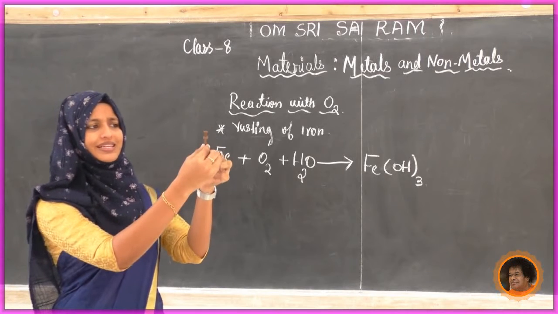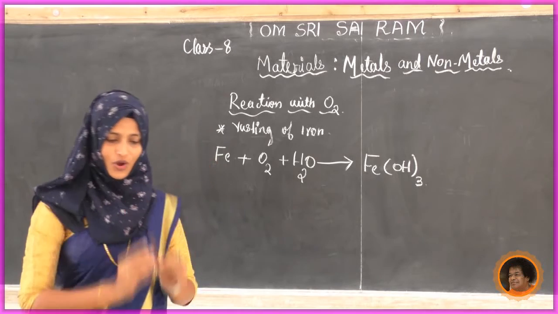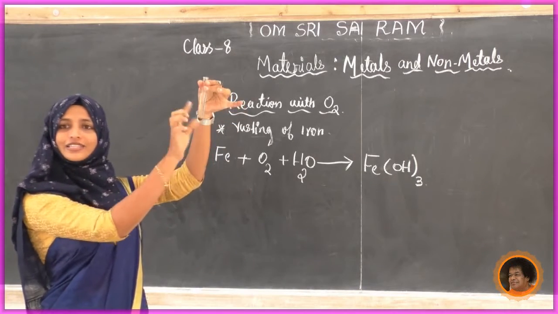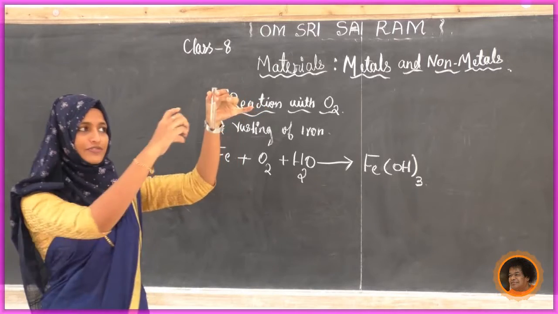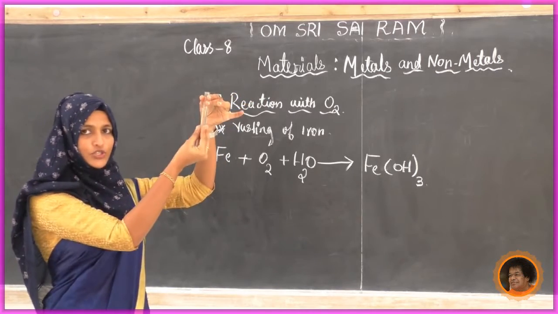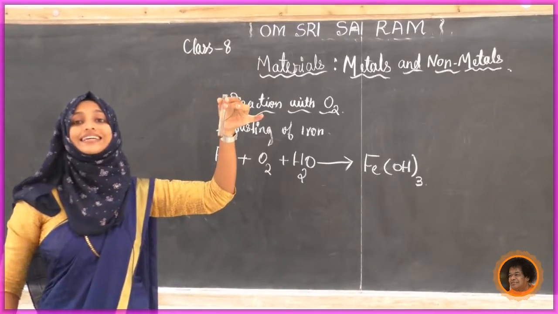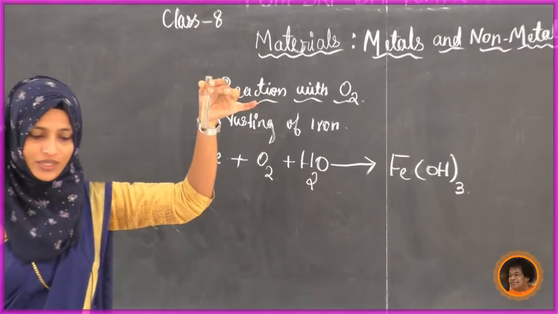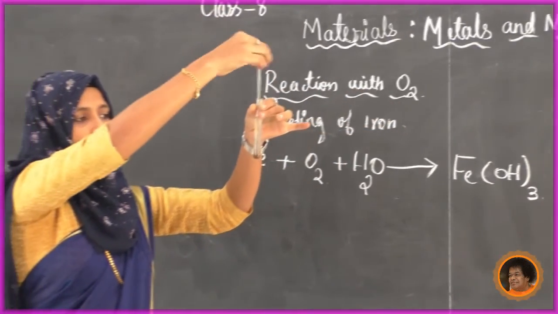What about the rust deposit on this? We have to remove that one. So already I have removed that one and tried to dissolve it with water. I have taken a big glass. This is a test tube. In the test tube I am taking water and adding the rust. Already I prepared this one. Now I am going to stir this by using a glass rod.